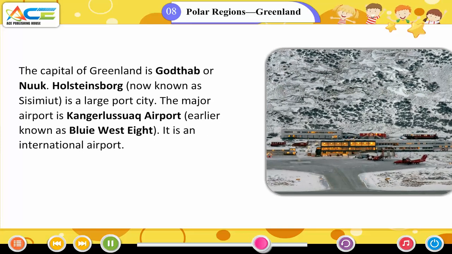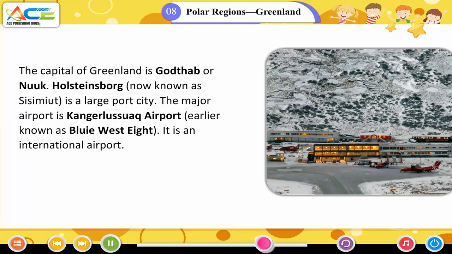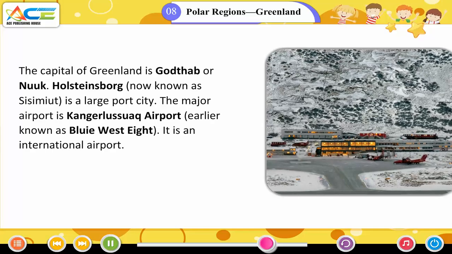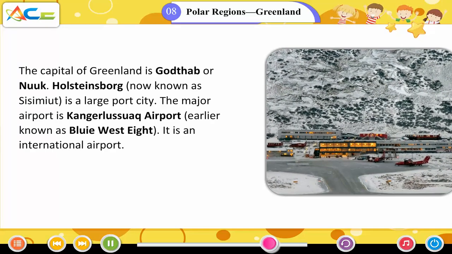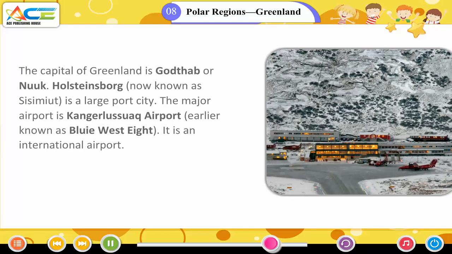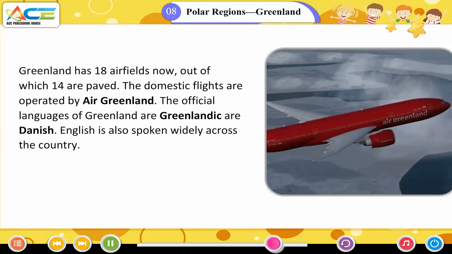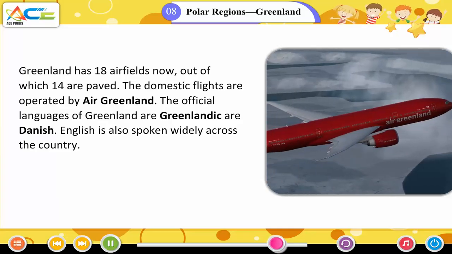The capital of Greenland is Godthaab or Nuuk. Holsteinsborg, known as Sisimiut, is a large port city. The major airport is Kangerlussuaq Airport, earlier known as Bluie West 8. It is an international airport. Greenland has 18 airfields now, out of which 14 are paved. The domestic flights are operated by Air Greenland.